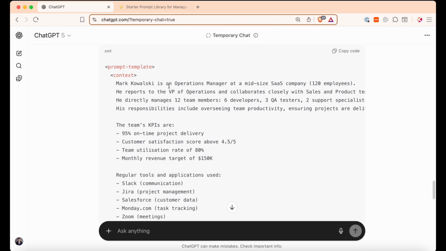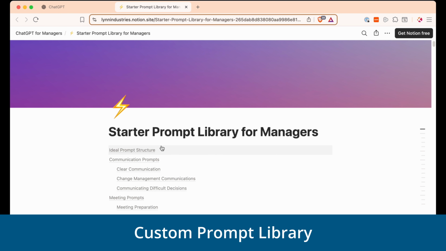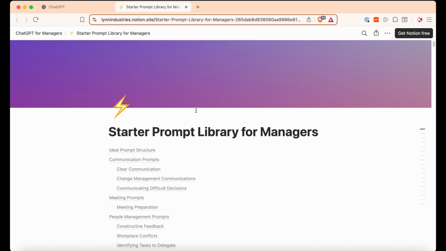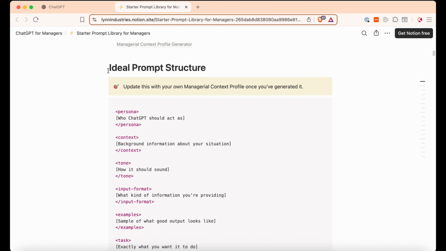All right. What we're going to do next is hop over to where we're going to store all this. Now, I personally recommend using Notion for this, but you could use Google Docs, OneNote, or whatever system you really prefer. And to make this easy, we're going to give you this starter prompt library, and it contains all the prompts from this course in Notion that you can modify and add to for your own use. And it is this page here. Now, when you go to this page in your browser, if you're logged into Notion, there is going to be a duplicate button here in the top right, and you simply click it to copy it into your own Notion setup. Right. And be sure to update the ideal prompt structure with your managerial context profile once you've generated it.